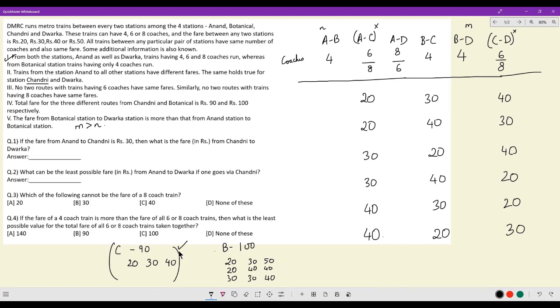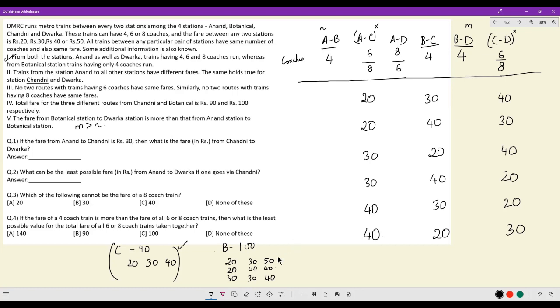Okay, now I'm looking at these two, the root AB and the root BD, and also the root BC. BC already has a 30. So of course the 20, 40, 40 pairing is not being used. Either the pairing being used is 20, 30, 50, or the pairing being used is 30, 30, 40. One of these two pairings is being used.